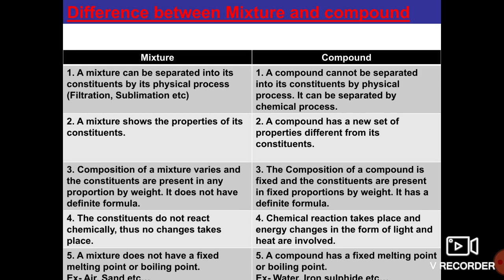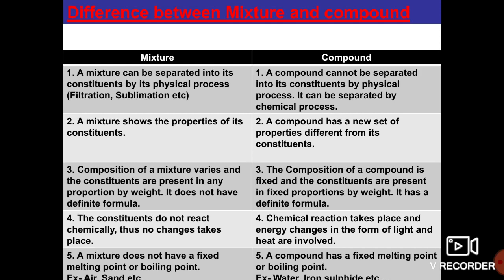For example, take the best example, water. Water is a compound, which means it consists of different elements, that is hydrogen and oxygen. Hydrogen and oxygen form water, and that water shows a different property.